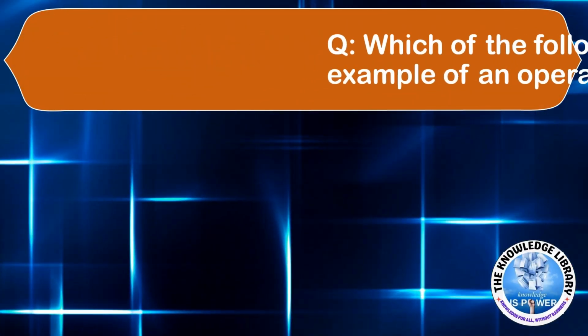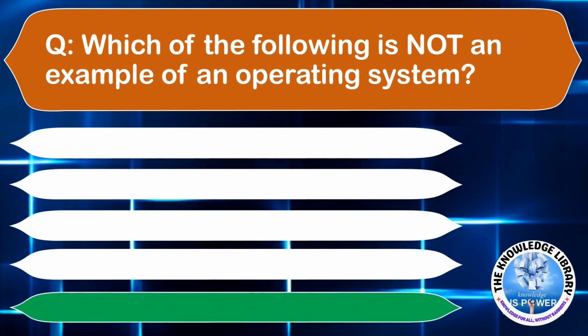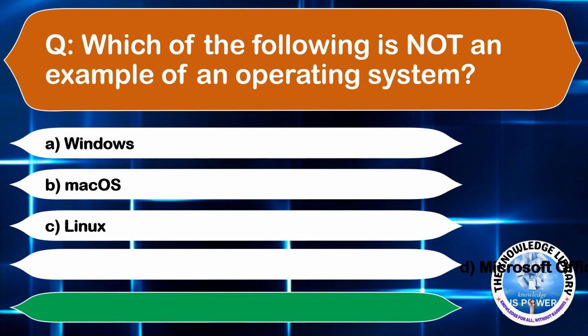Moving to the next question. Which of the following is not an example of an operating system? Option A, Windows. Option B, Mac OS. Option C, Linux. Or option D, Microsoft Office. The correct answer is option D.